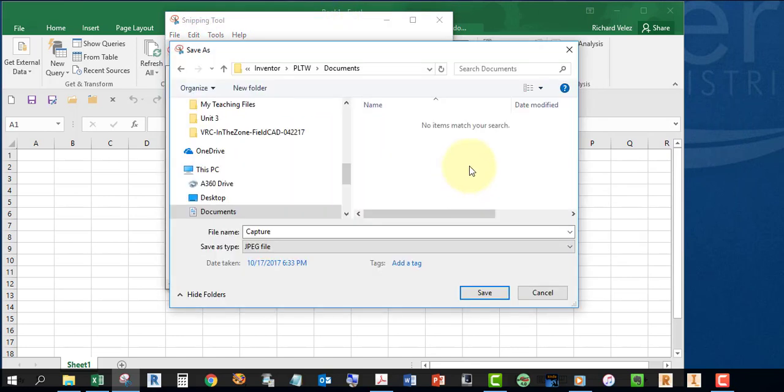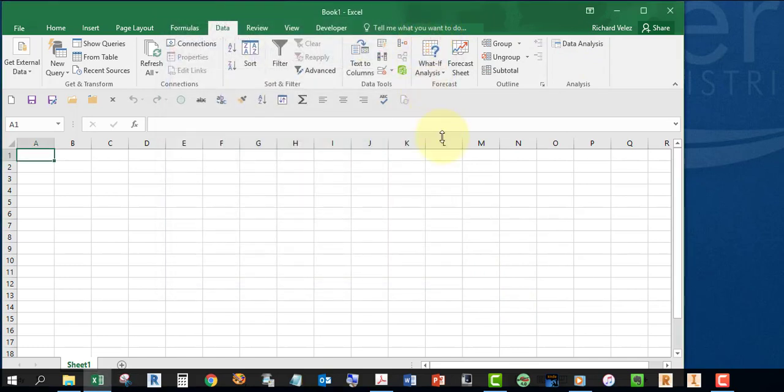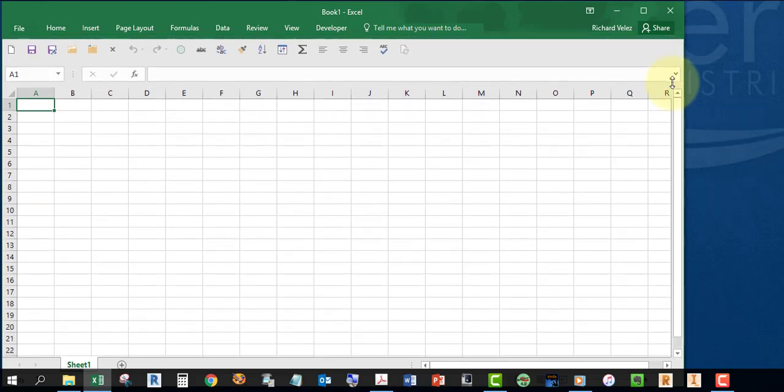select Save, navigate to your Documents folder and save it as Capture with your initials. Save it. And you can close the snipping tool. If you want to close this ribbon so that it's always closed, you can collapse the ribbon once again by selecting this icon.